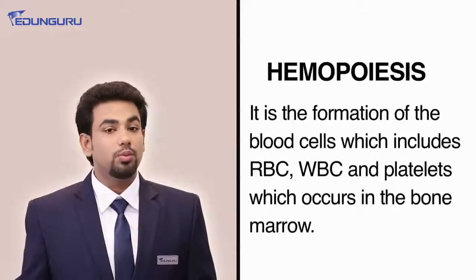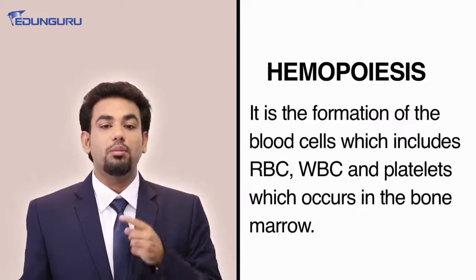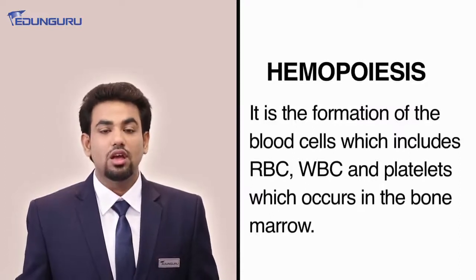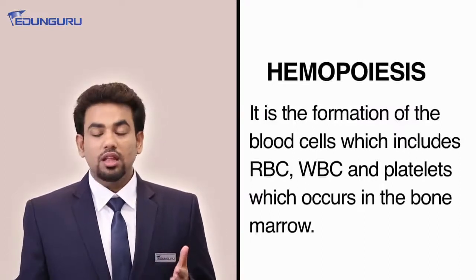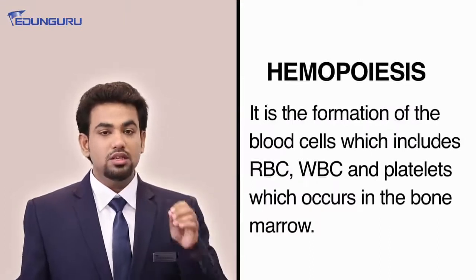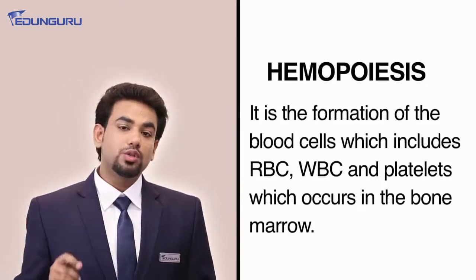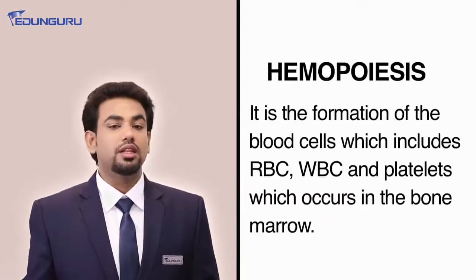Apart from that, the bones in our body play a very important role, and that is the role of hemopoiesis. Hemopoiesis means they are the center wherein new blood cells are generated. For example, RBCs are generated inside the bone marrow. WBCs are also given birth inside the bone marrow. However, most of them do not mature inside the bone marrow.